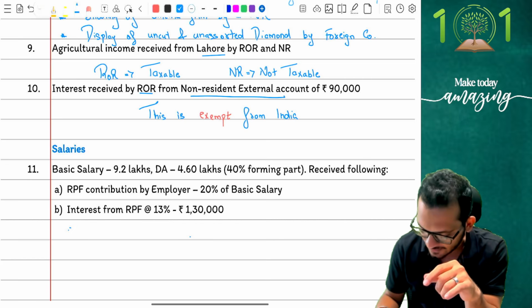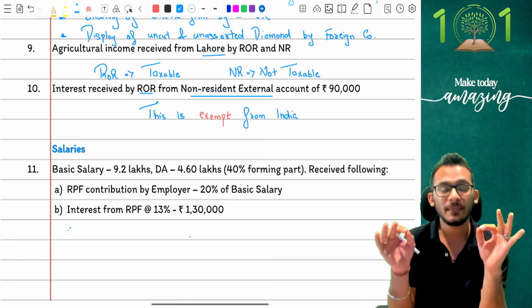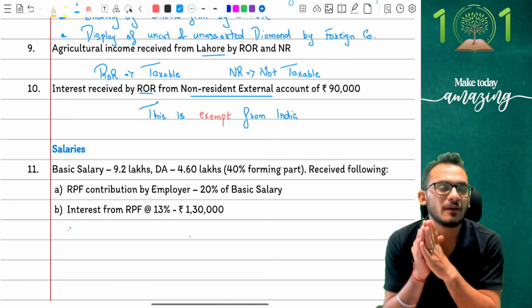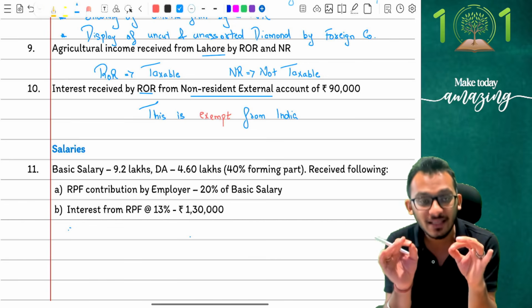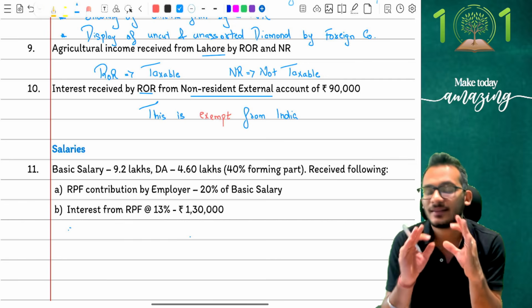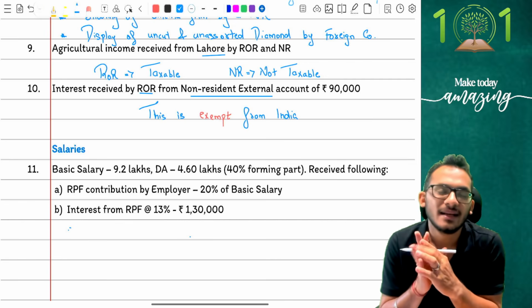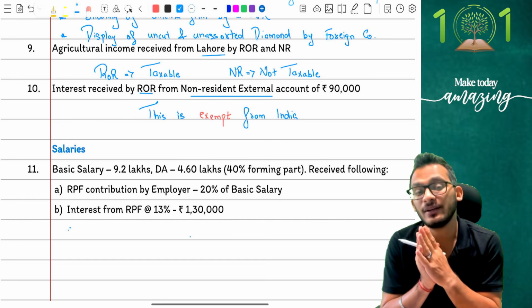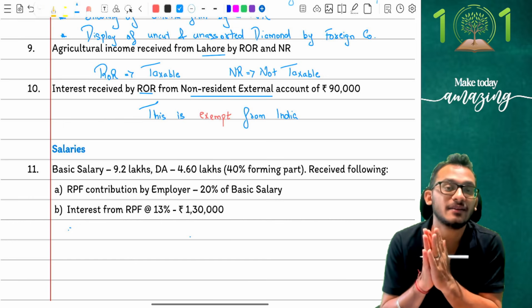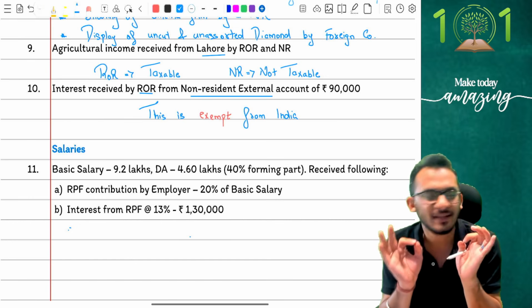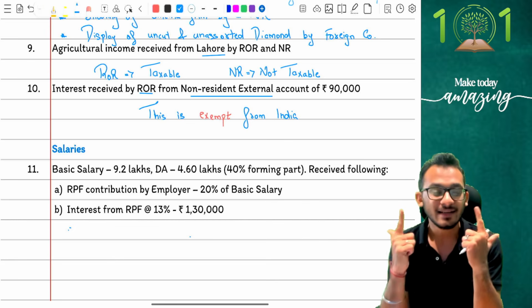Yes, to be very careful on this. A non-resident external account has been confirmed to be a completely exempted account, and therefore any interest coming from that is exempt even for an ROR. That is the understanding for you to keep in mind. Clear? Yes, please go back and check your exemptions chapter. You'll find it there. If you don't have it there, please watch it once again. Very important. Clear? Good.